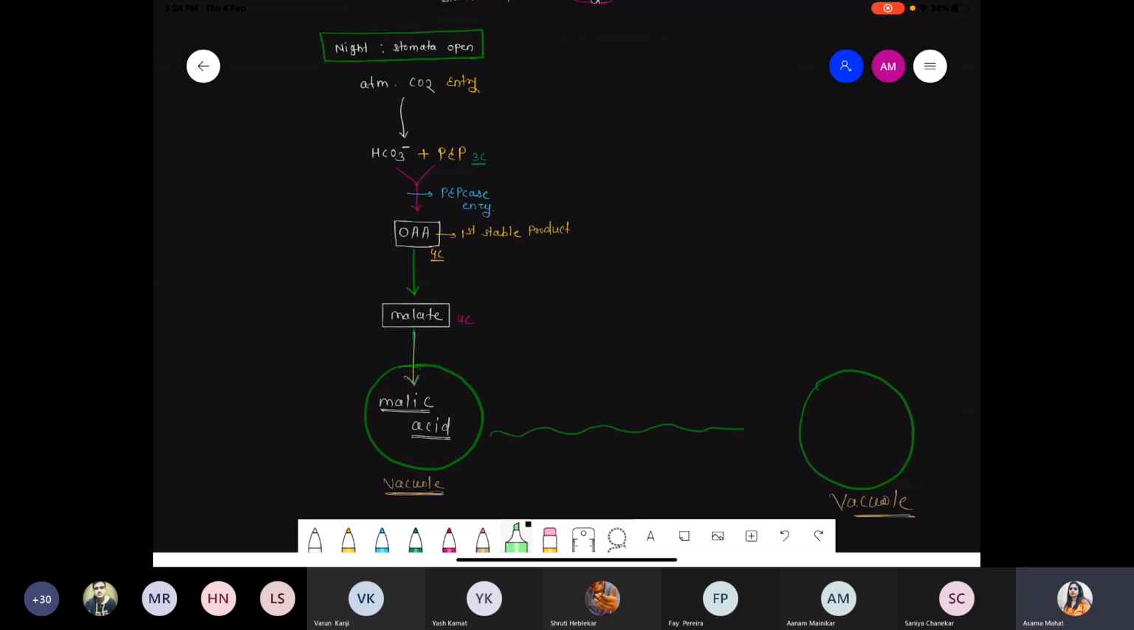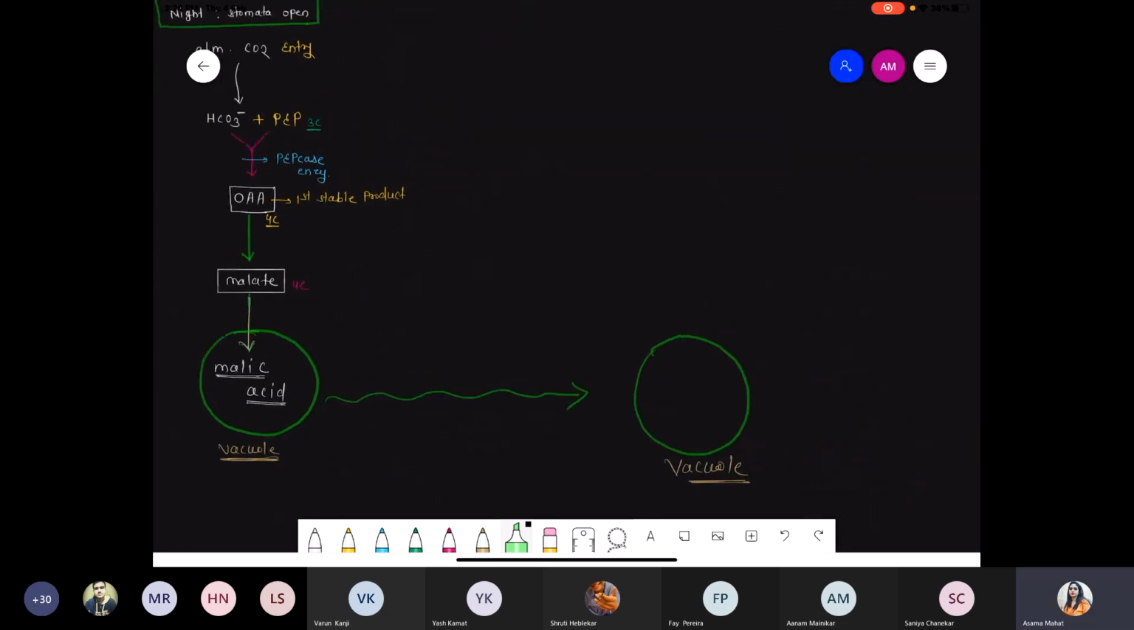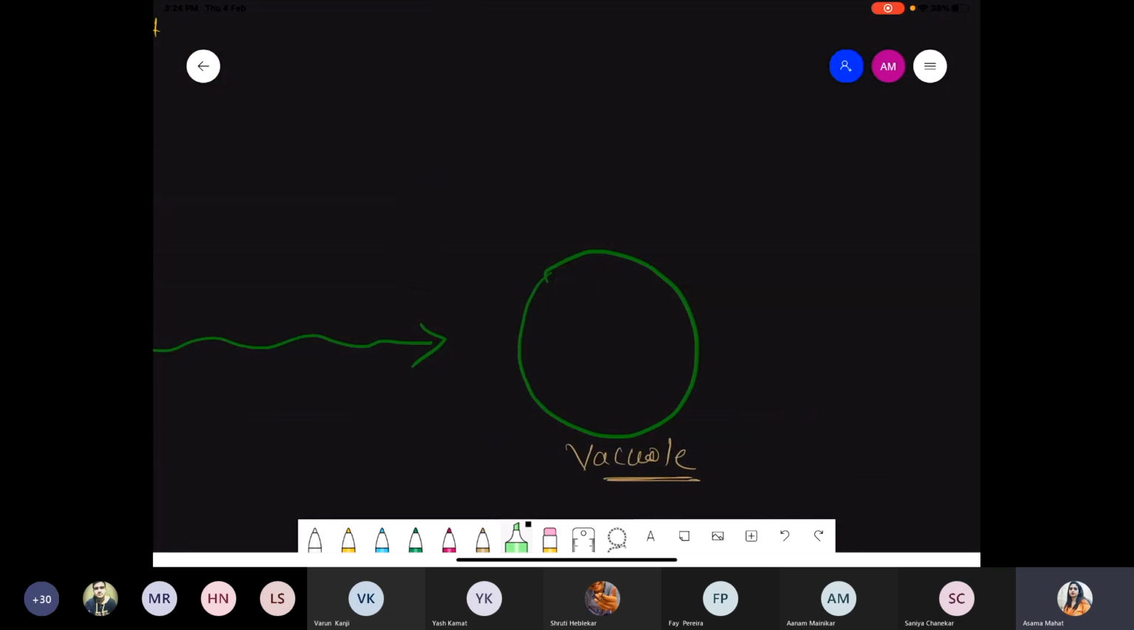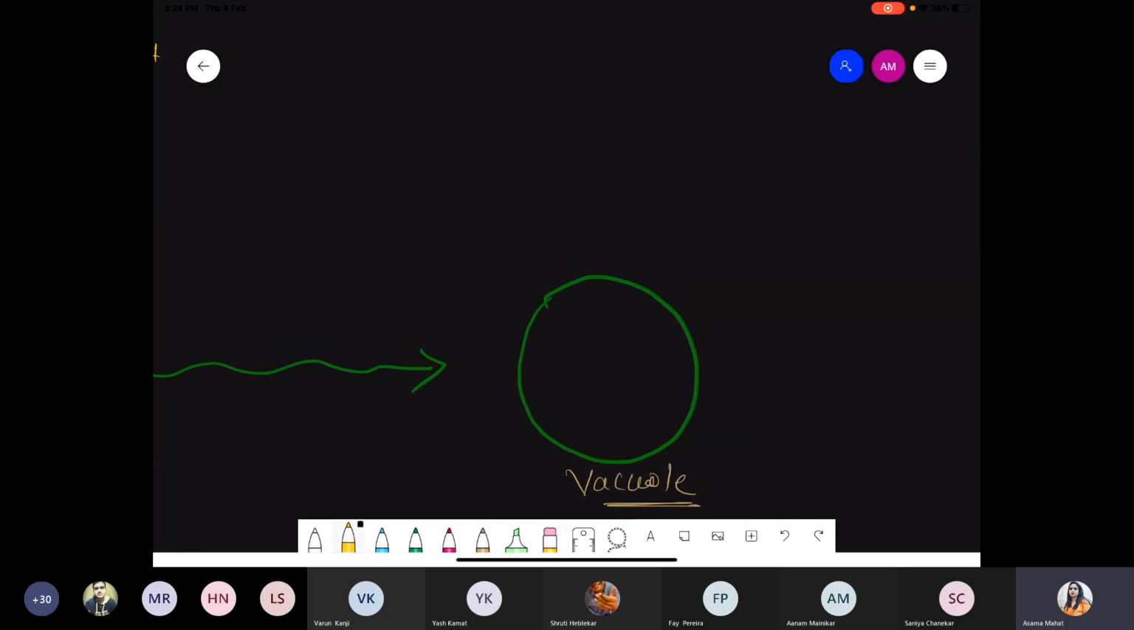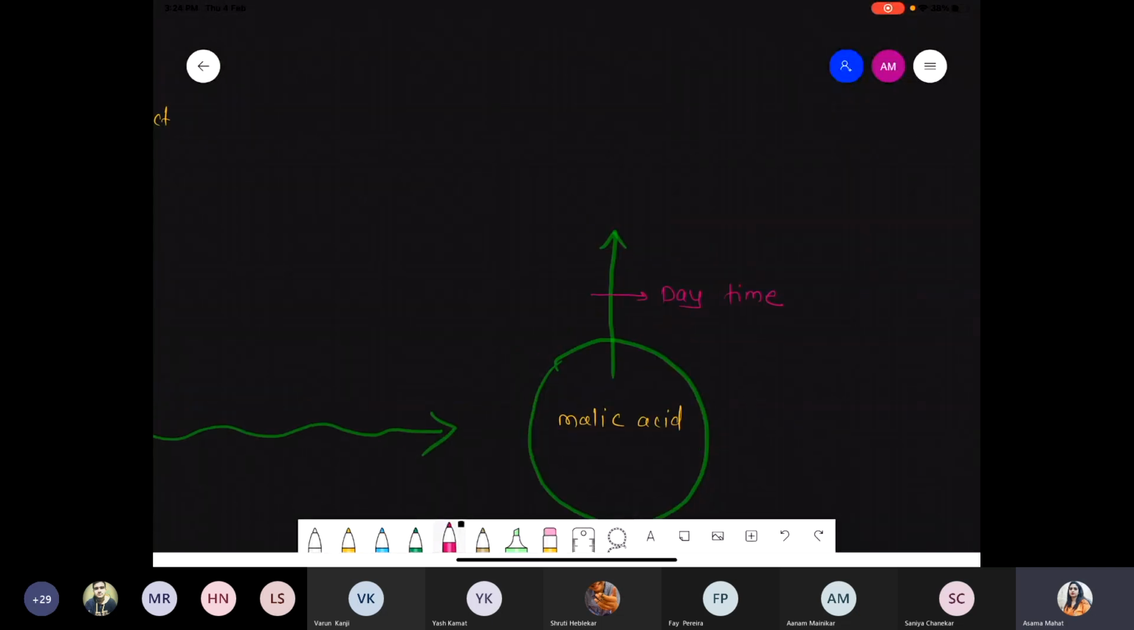Now we are talking about the next condition, during the daytime. What happened during the daytime? This will be the same vacuole, right? Inside that vacuole we stored malic acid, which is a 4-carbon component. Now which time is it? We are talking about the daytime. Light is available. So during the daytime, malic acid comes outside the vacuole. Malic acid is simply converted into the form of malate, because of the deprotonated form. Malate basically is a 4-carbon component, right?